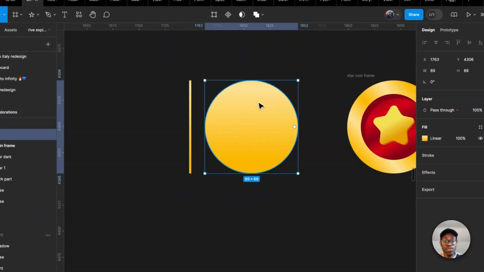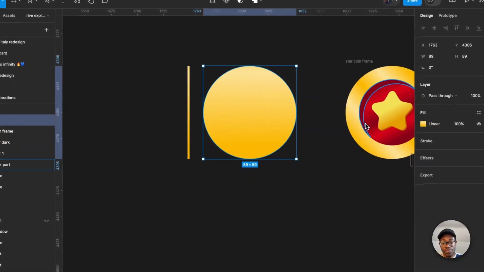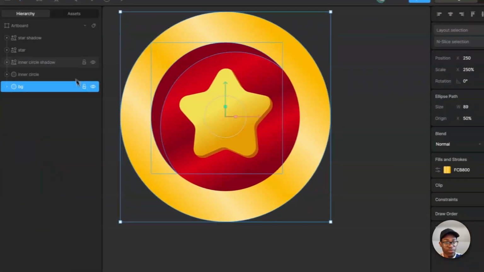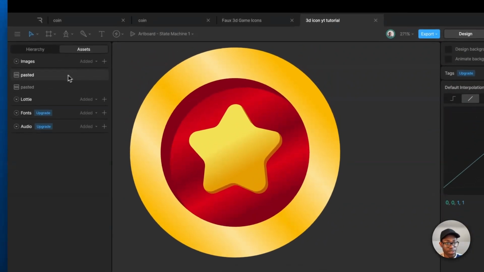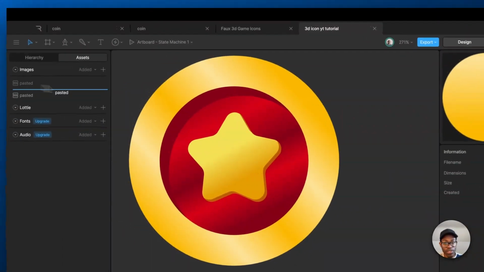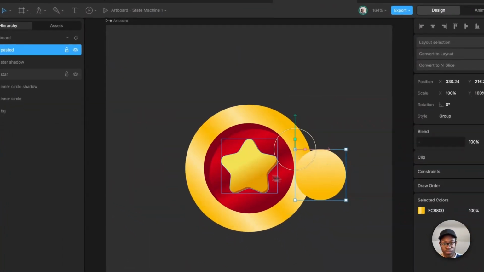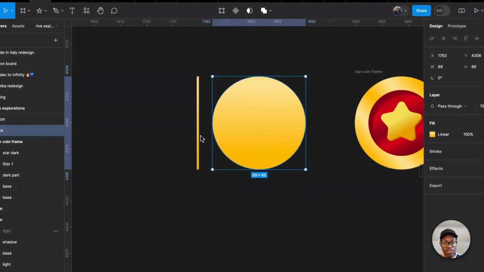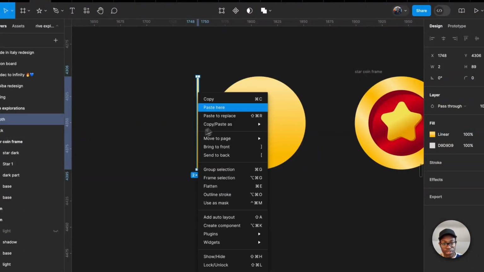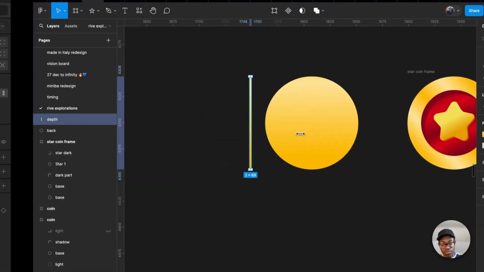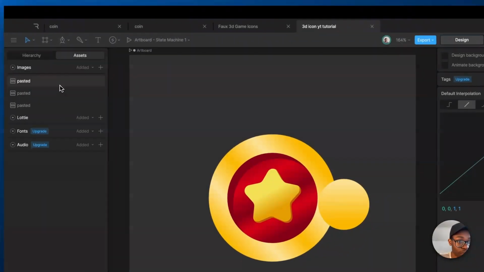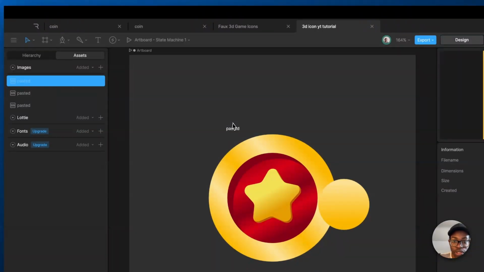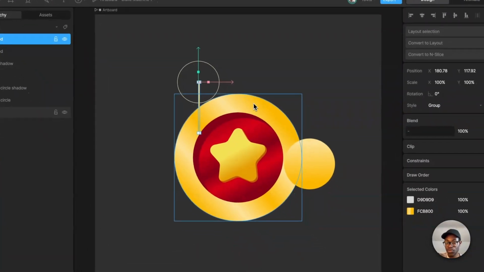Now we're going to copy this, copy as SVG. Go to Rive and we paste it as SVG. So you go to assets, you see it here. That's the back. Let's just bring it here. So that's one, and this one is the depth. Copy as SVG. Bring it to Rive. Paste it in assets, paste it as SVG. So that's one.